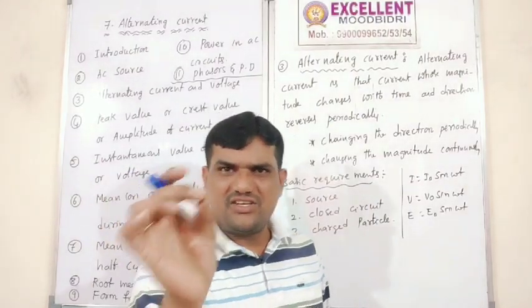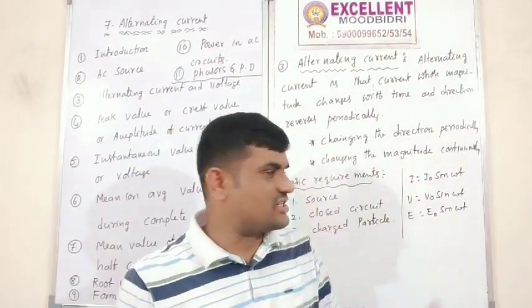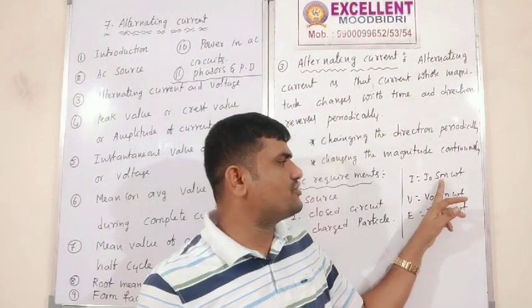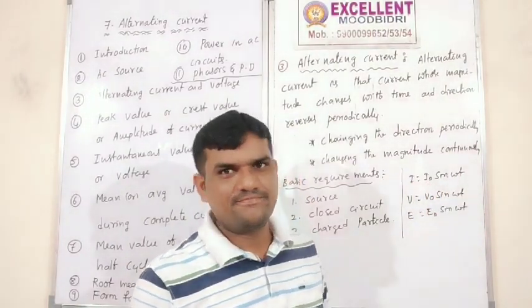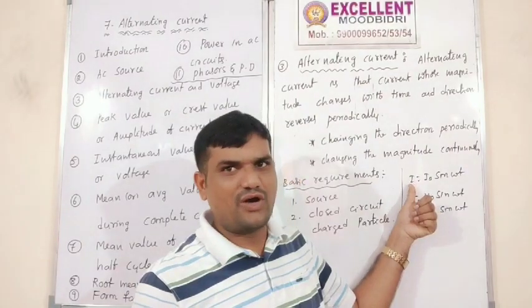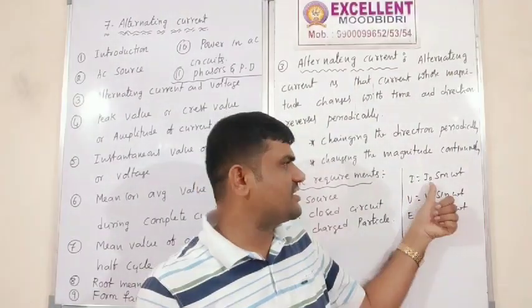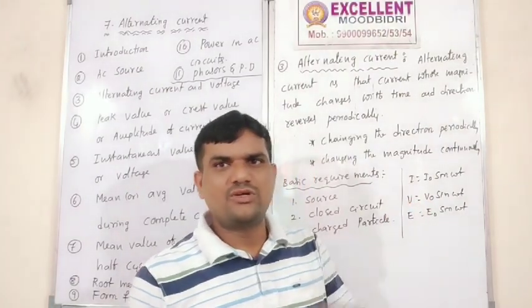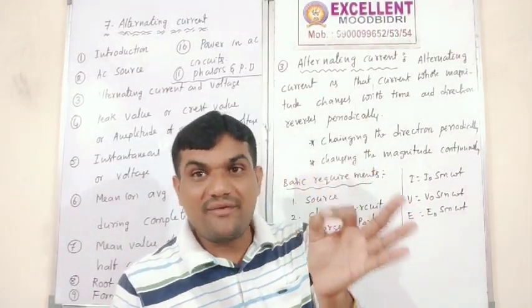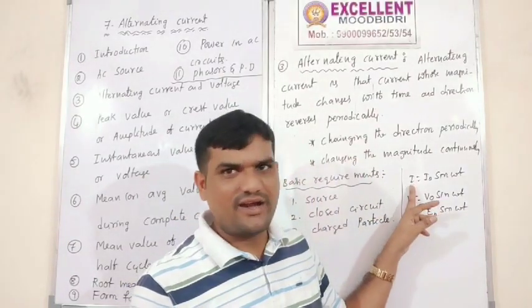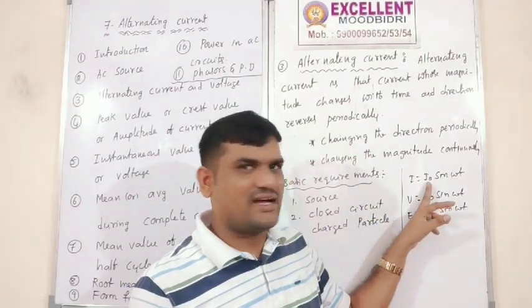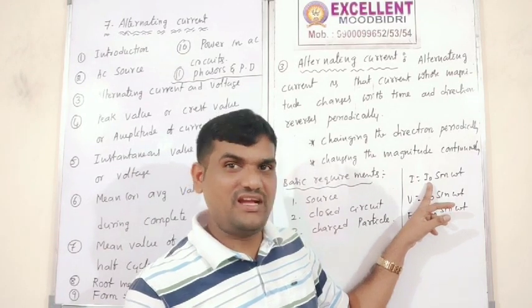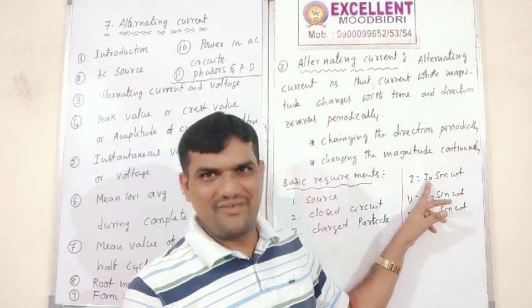In the AC generator we learn the derivation of this formula: I is equal to I naught into sine omega t. This is the current formula. Here I is the RMS current, and I naught is the peak current.